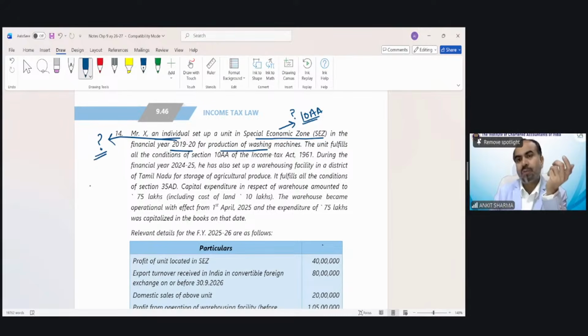You must have gone through the provisions of section 10AA. So why is this year relevant? Because my previous year is 25-26. So what relevant impact does 19-20 have on my question? Is there any impact of this year? Or should I skip this information in the question? Because we need to solve the question as per assessment year 26-27. So does this production year have any impact on the solution of my question, students?